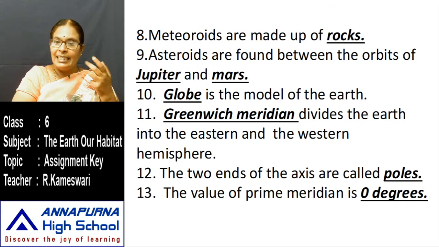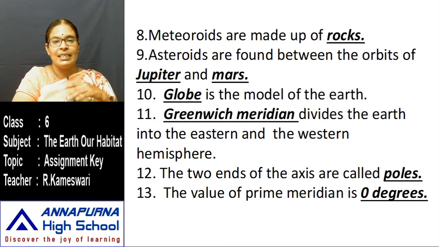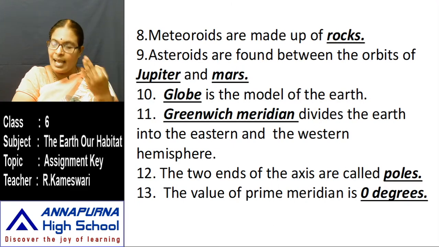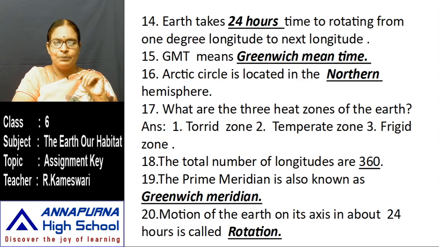Next, our Indian meridian is the 82.5 degrees east meridian. These are the important meridians of ours. Like that, for latitudes, 0 degrees latitude is called the Equator, 23.5 degrees north latitude is called the Tropic of Cancer, 66.5 degrees north is the Arctic Circle, and 90 degrees north is the North Pole. Like that, down, 23.5 degrees south is the Tropic of Capricorn, 66.5 degrees south is the Antarctic Circle, and 90 degrees south is the South Pole. These are the important latitudes and longitudes for us.